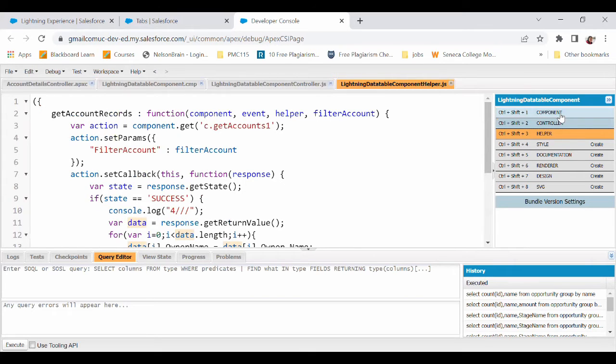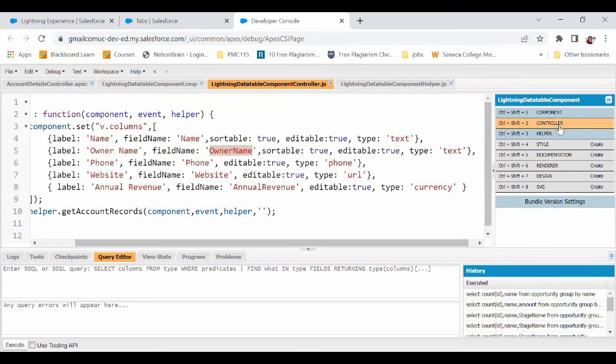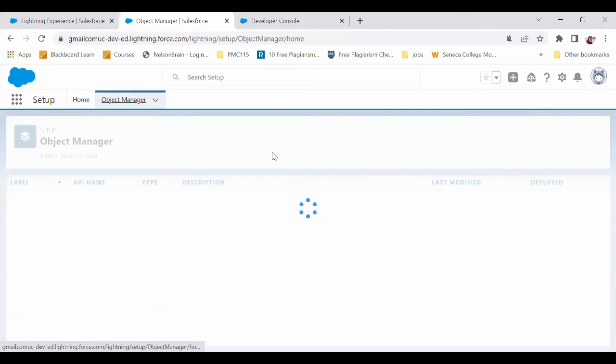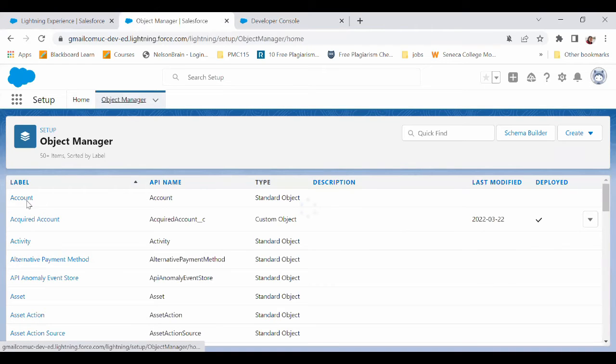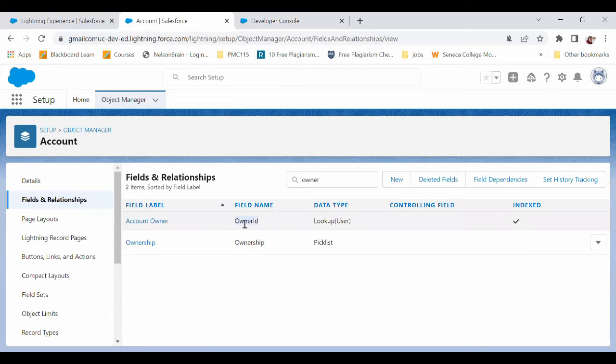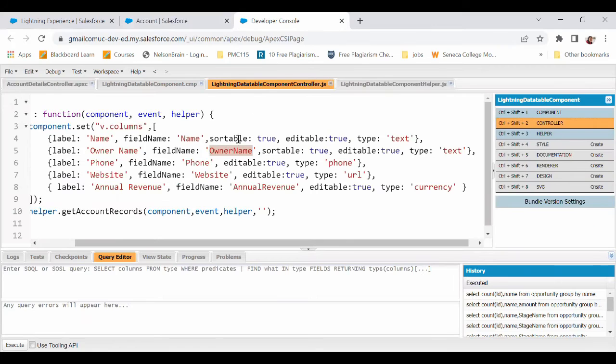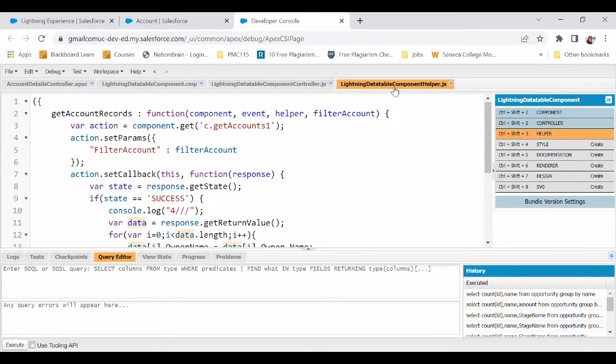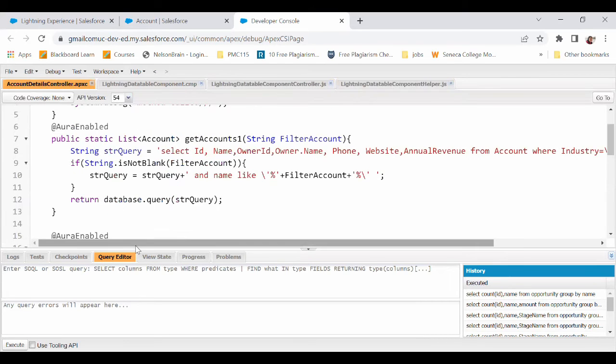Okay, now the next thing that I told you to ignore for now was owner name, right? Why owner name? There is no such field called owner name in account. So let me show you. I go to account, fields and relationships. We have owner ID, but not owner name. So why have I done it like this? Let me show you the query here.